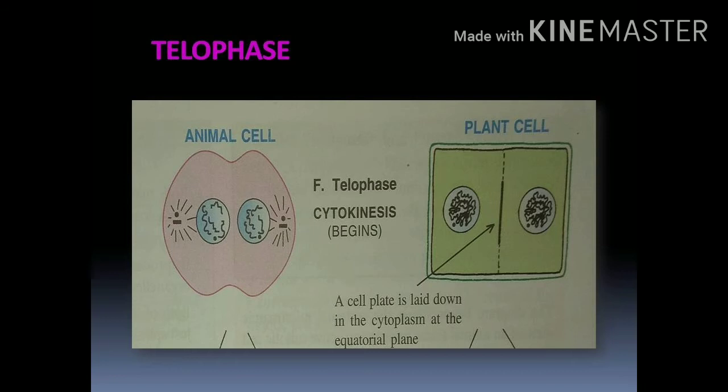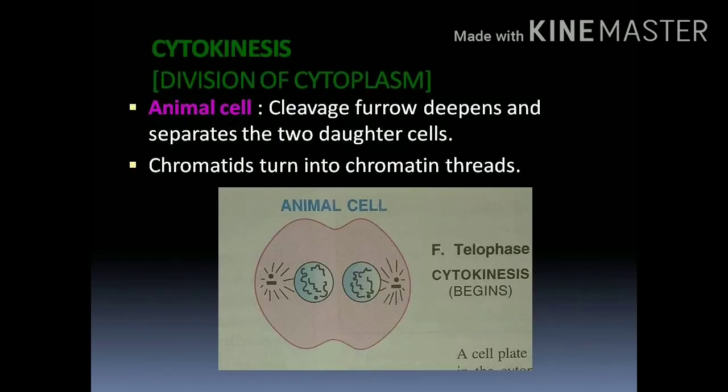So we can observe the two daughter nuclei at the end of the telophase. The next process is cytokinesis. After karyokinesis, cytokinesis takes place. Cytokinesis is nothing but the division of cytoplasm. The division of cytoplasm is called cytokinesis. First we can study it in the animal cell.